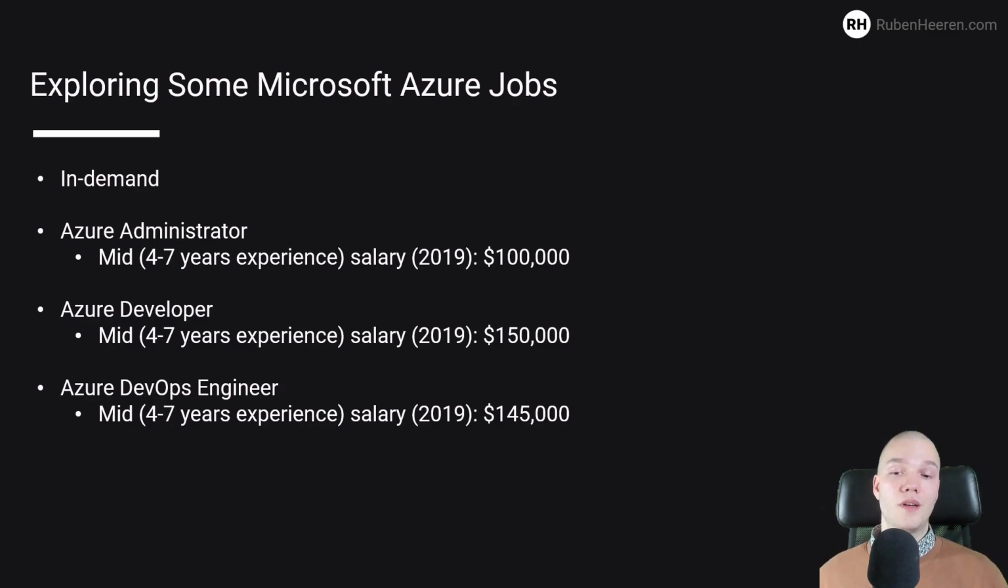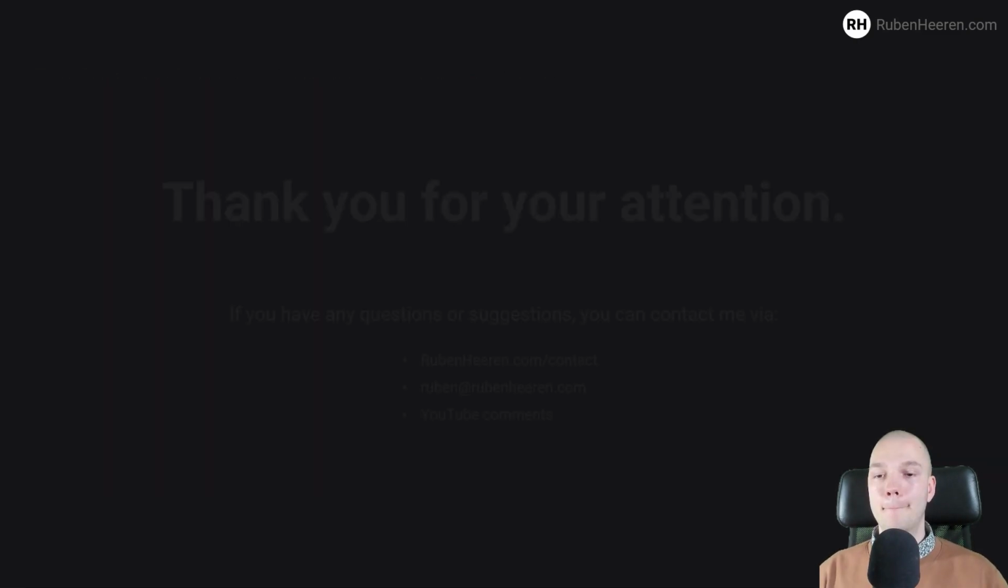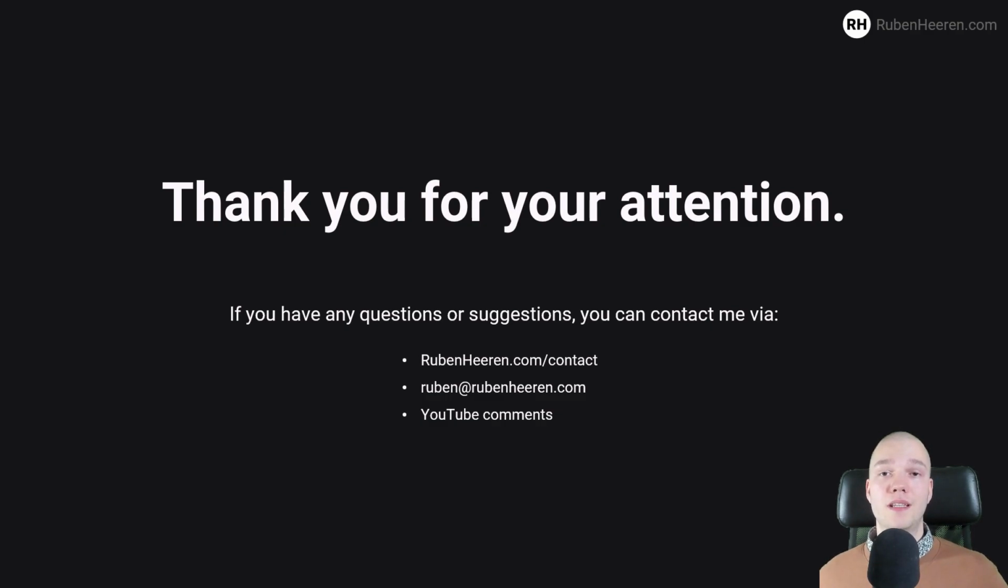DevOps engineers will work hand in hand with system admins, architects, and developers, so they need to have good soft skills like project management and communication to enable them to promote a DevOps culture across their organization. As of July 2019, the average salary of an Azure DevOps engineer in the US with 4 to 7 years of experience is about $145,000 per year.